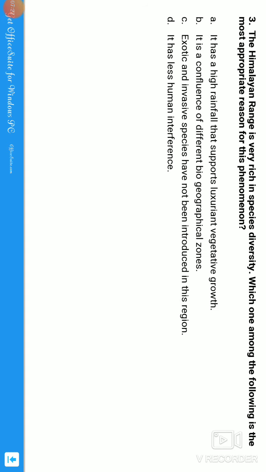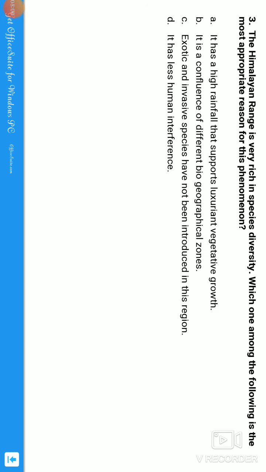Now we need to find out the reason for the species richness in the biodiversity of the Himalayan regions. The first statement says it has high rainfall that supports luxuriant vegetative growth. The first statement speaks about the rainfall. Actually, rainfall is not much in the Himalayan regions. They have snowfall, guys, much snowfall, not rainfall. Next, it is the confluence of different biogeographical zones. Exactly, guys.